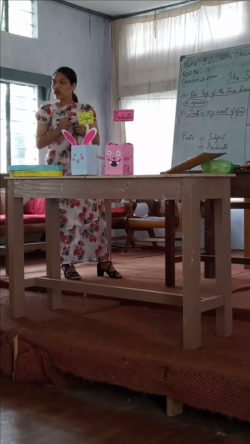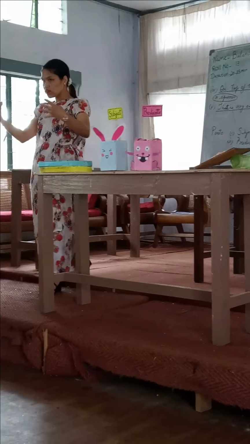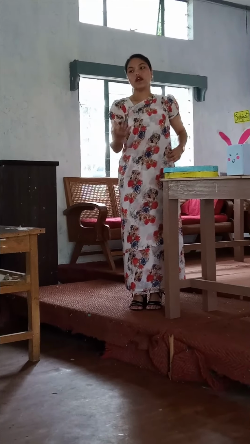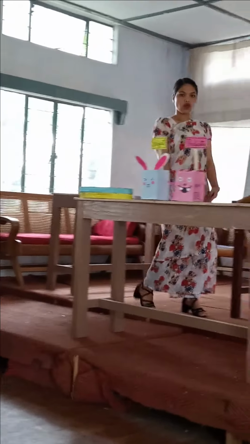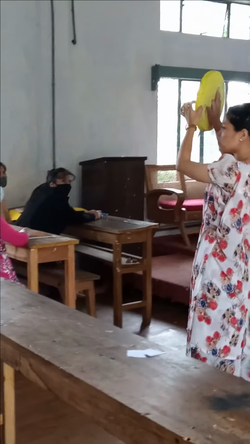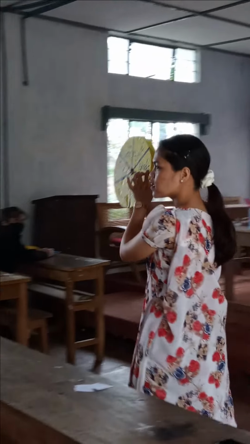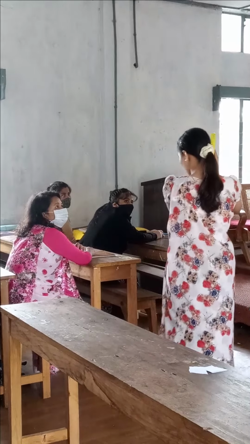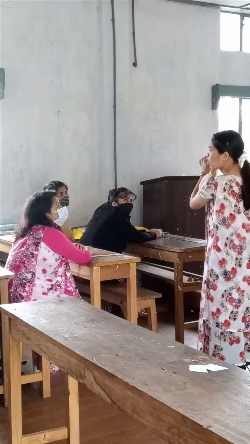Students, have you understood now? Yes. Okay. Remember, the subject talks of a person, place, or kind of animal. And the predicate tells us what the subject does. Okay, let me take birds. Bird here is the name of a person or animal or a place. Bird is the name of an animal, and it has only one word.